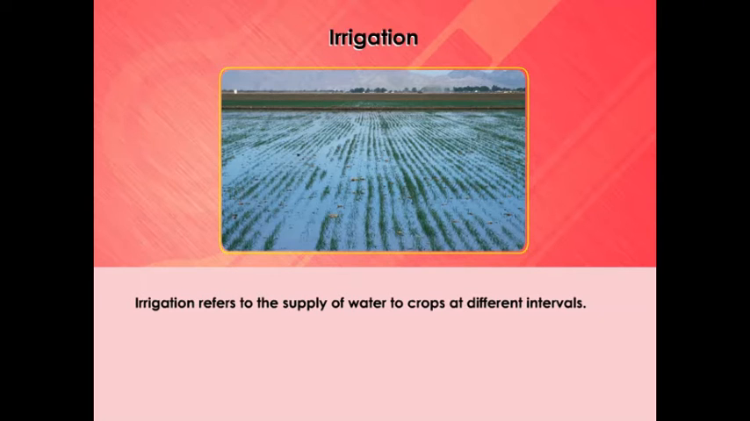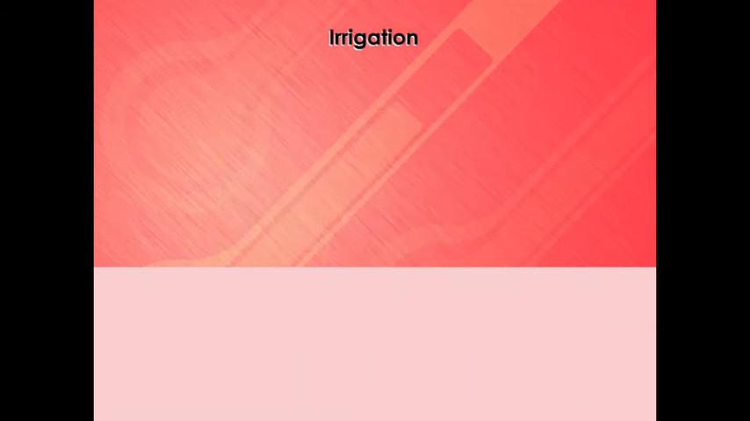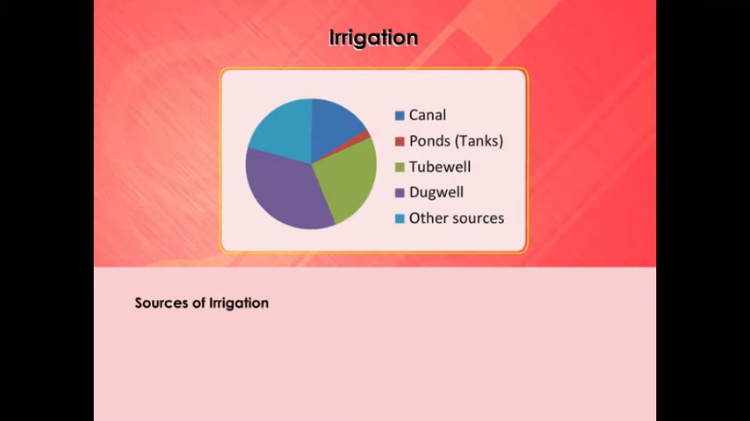To maintain the moisture of the soil for healthy crop growth, fields have to be watered regularly. The supply of water to crops at different intervals is called irrigation. The time and frequency of irrigation varies from crop to crop, soil to soil, and season to season. In summer, the frequency of watering is higher. The sources of irrigation are wells, tube wells, ponds, lakes, rivers, dams, and canals.